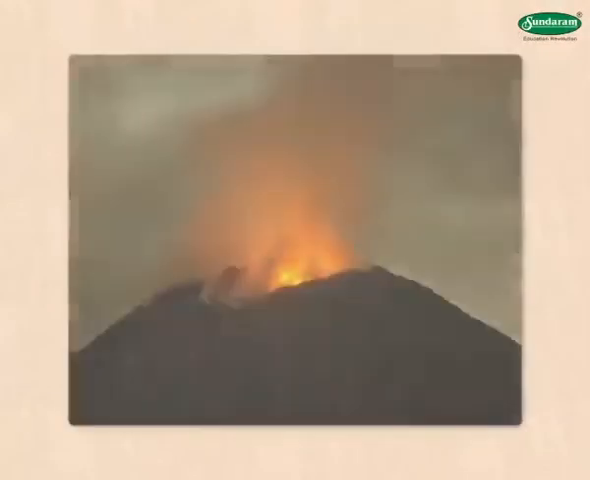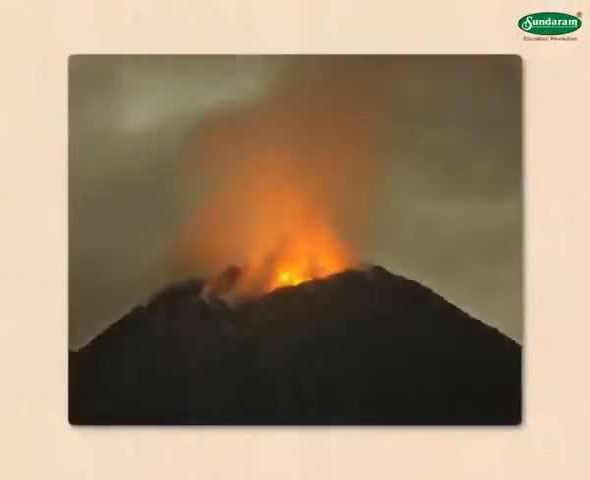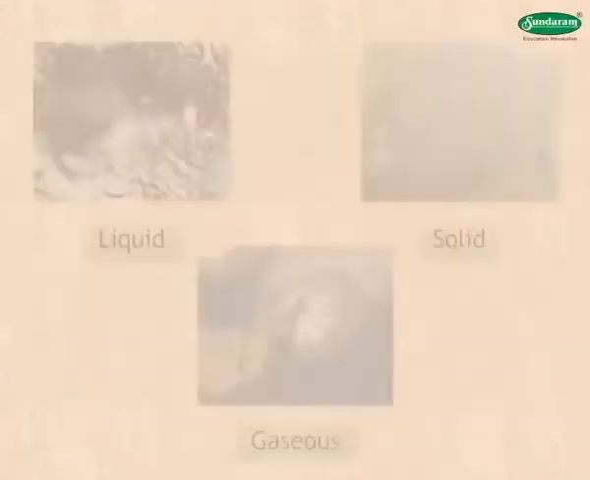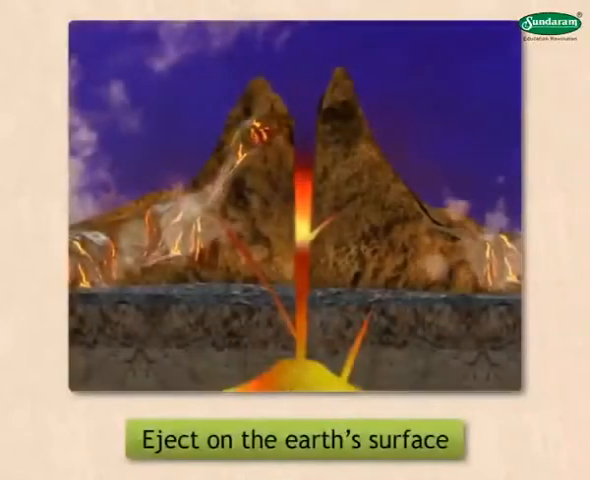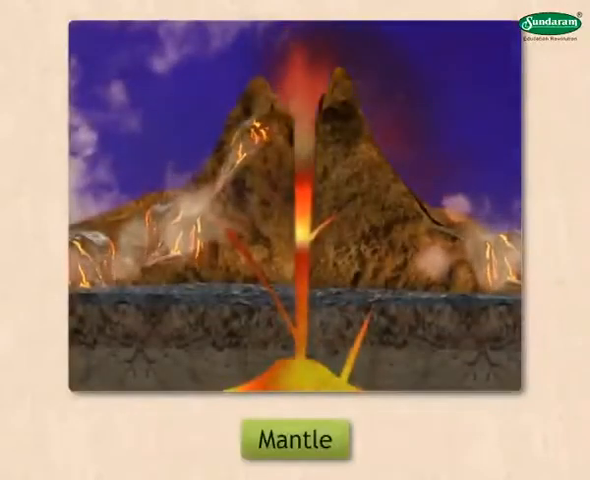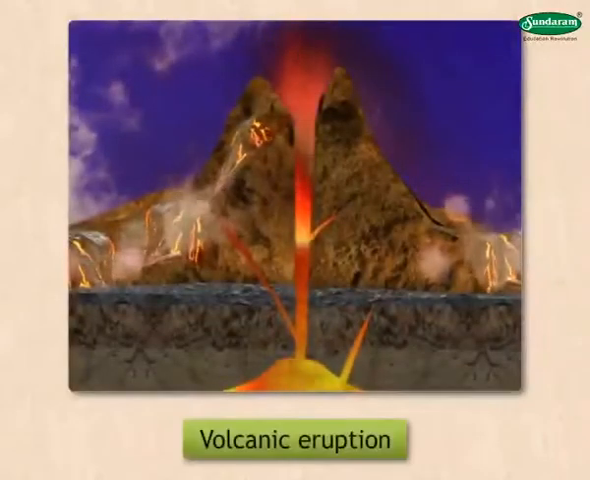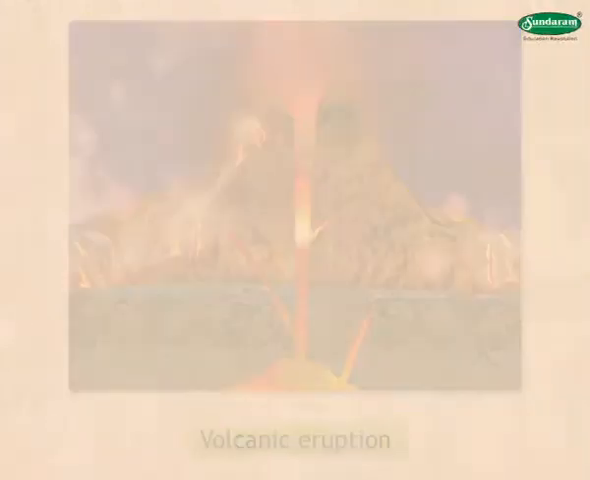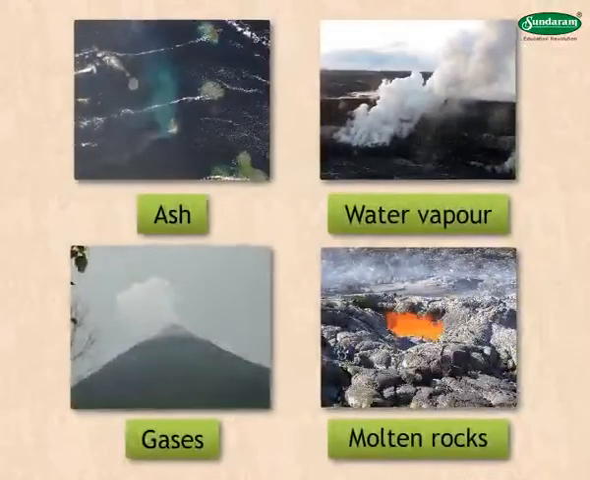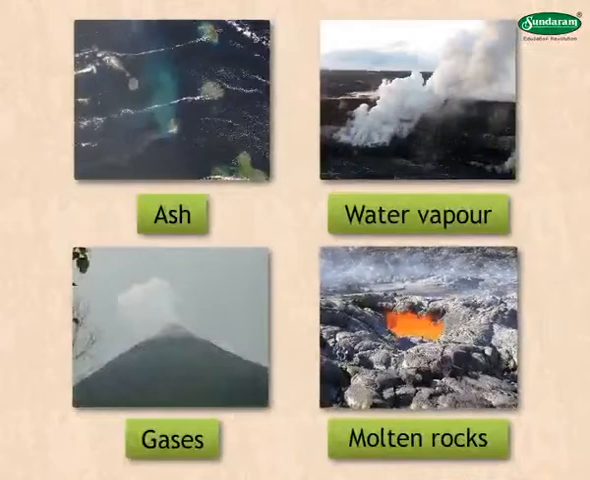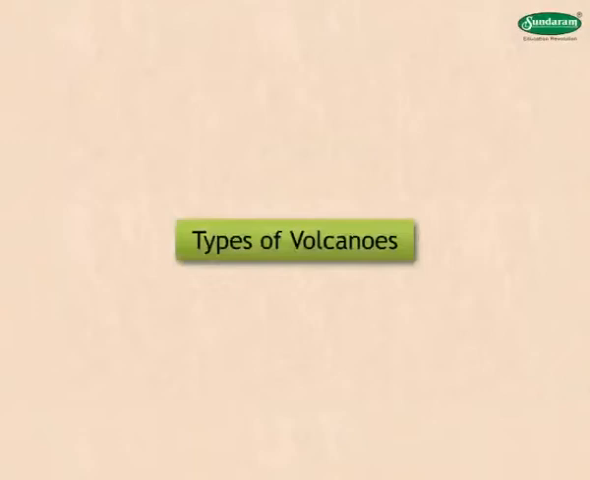Volcanoes. The next rapid movement is volcanoes. When hot materials in the liquid, solid and gaseous form are ejected on the Earth's surface from the mantle, this process is called volcanic eruption. During an eruption, ash, water vapor, various types of gases, hot and molten rocks are thrown out in the form of lava.